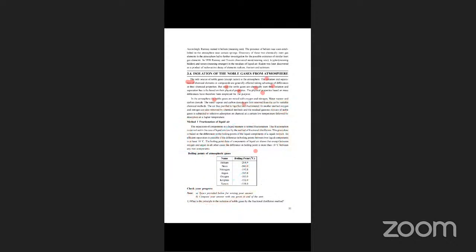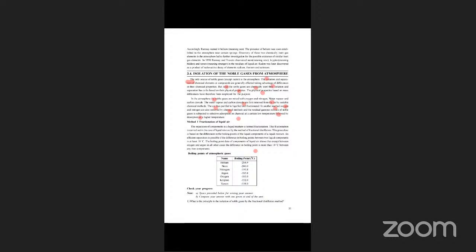See this. The water vapor and carbon dioxide are first removed from the air by a suitable chemical method. The air that is purified is liquefied and fractionated. In another method, oxygen and nitrogen are also removed by chemical methods. The residual gases, a mixture of noble gases, are subjected to selective adsorption on charcoal at a certain low temperature, followed by desorption at high temperature.